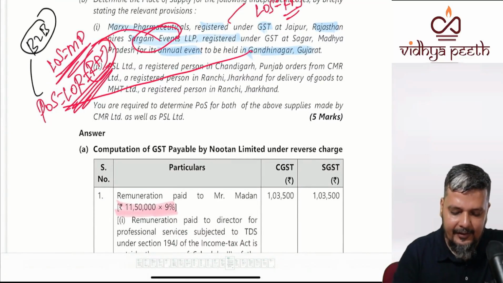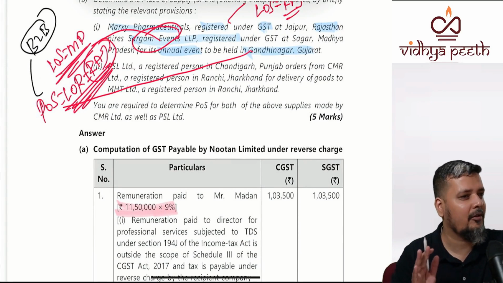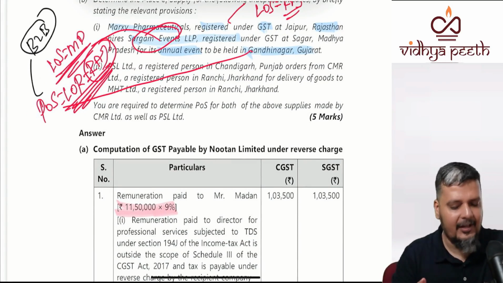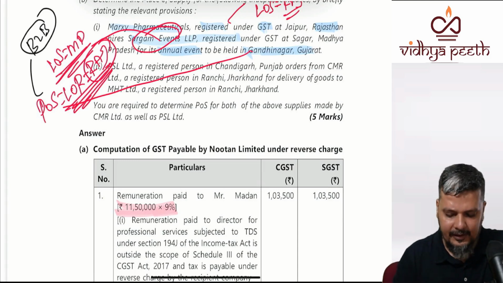Next, they are not even asking about CGST, SGST, IGST. They are only asking about place of supply. Obviously, we can even conclude that it is IGST. Madhya Pradesh to Rajasthan, it is IGST. Right? That's not even part of the question. Next,